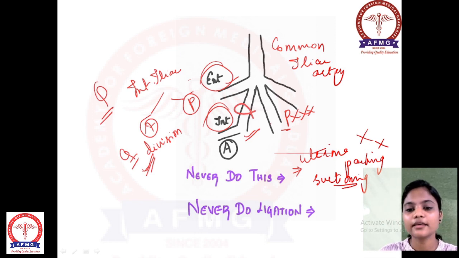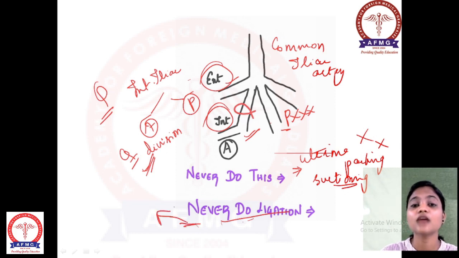So never do ligation of which arteries? We are doing ligation, so we should not do ligation of which arteries? Question.